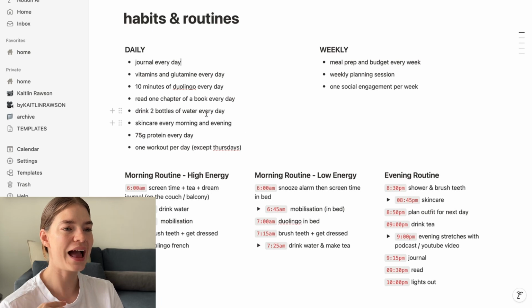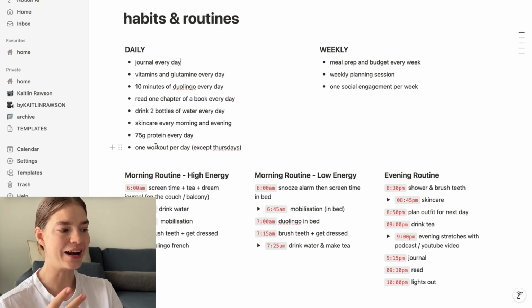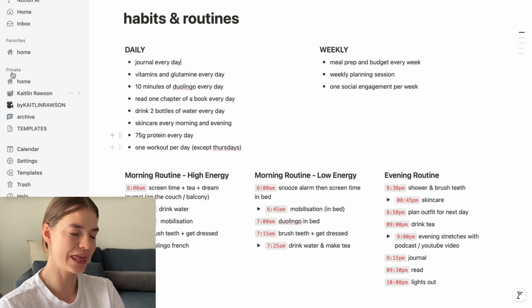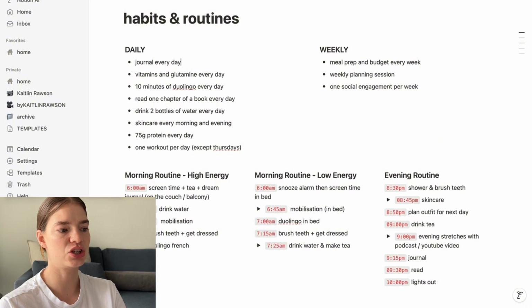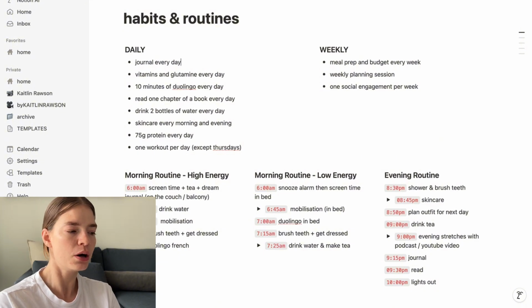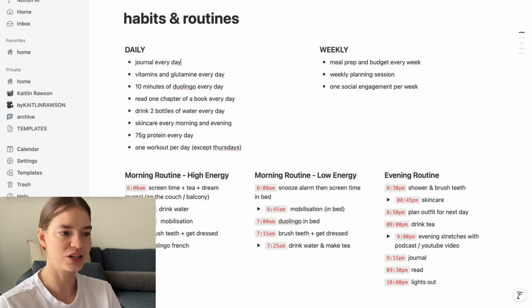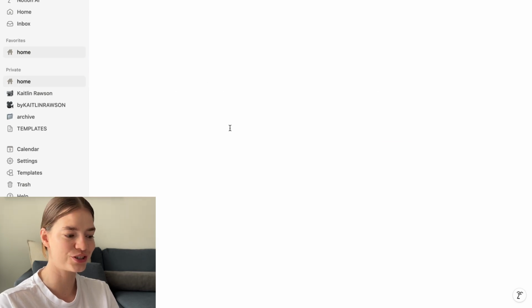As I feel like I'm really on track with one, I'll really try to add another, and then throughout the year there might be more things that I want to add into this. But the idea is to really go slowly with it and not put too much pressure on myself if I'm not perfect with it from January 1st.